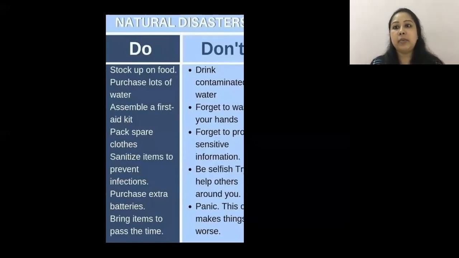Of course, there were certain people who stocked this food to a larger extent, which should not be done. But stocking up food is fine. Purchase lots of water because you do not know when the supply of water would be stopped. Pack spare clothes. Now here, of course, this is natural disaster. Purchase extra batteries. What are we not supposed to do? We are not supposed to panic.